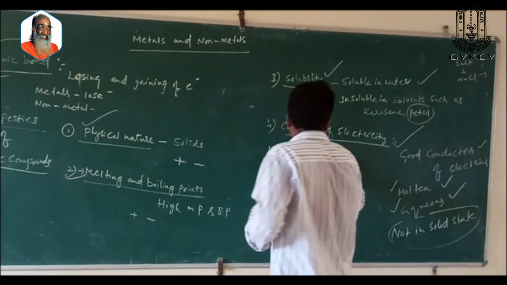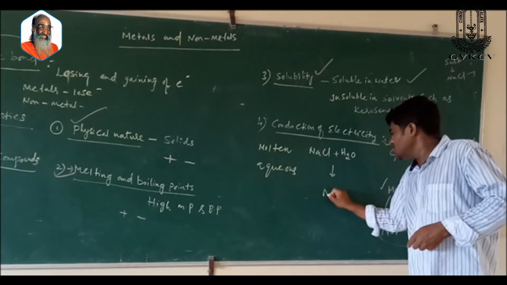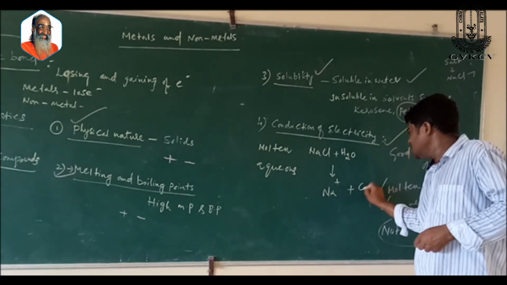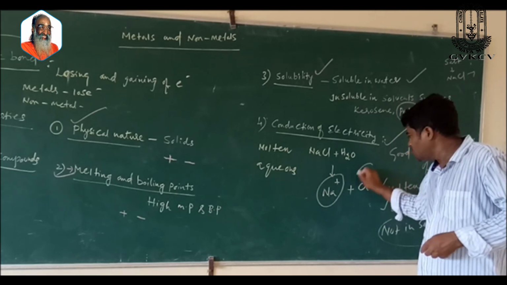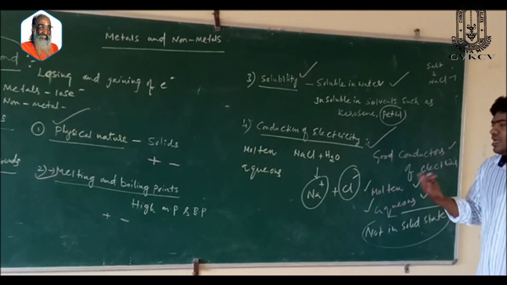For example, sodium chloride, when dissolved in water, has Na plus and Cl minus ions. They move to the respective electrodes, that is cathode and anode. This is called electrolysis.